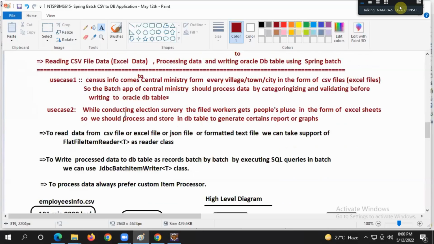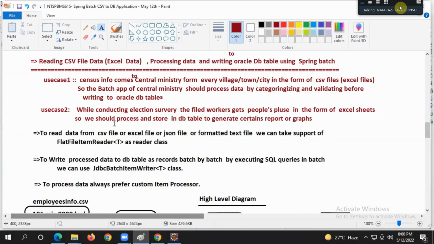Another thing, while conducting an election survey, the field workers get people's pulse. People's pulse means people's opinion, right? People's opinion in the form of what? Excel sheet. So we should process and store it in DB tables to generate certain reports and graphs. What do you say, guys?